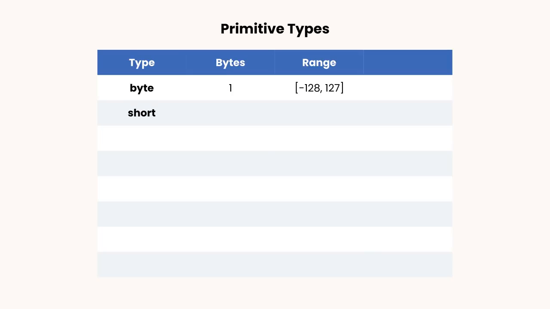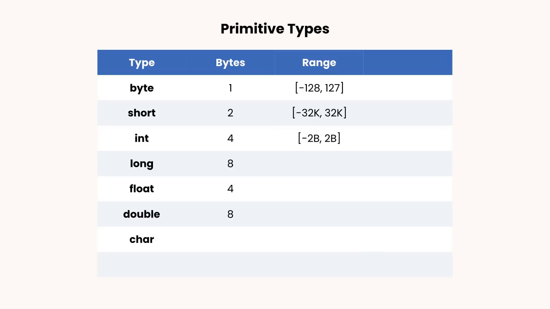Now, the more bytes we have, the larger numbers we can store. So next we have short, which takes 2 bytes. And with this, we can store values up to 32,000. Next, we have integer, which we have seen before. Integers take 4 bytes of memory and allow us to store values up to 2 billion. Then we have long, which takes 8 bytes. And with this, we can store even larger numbers. Now, all these types are for storing whole numbers that don't have a decimal point. If you want to store a number that has a decimal point, you have to use float or double. Float takes 4 bytes, double takes 8 bytes. So obviously with double, we can store larger numbers.